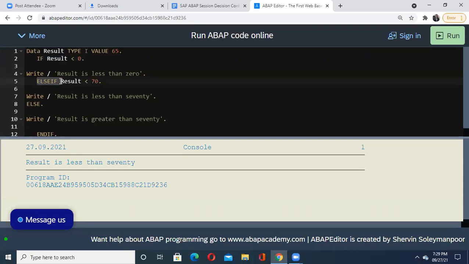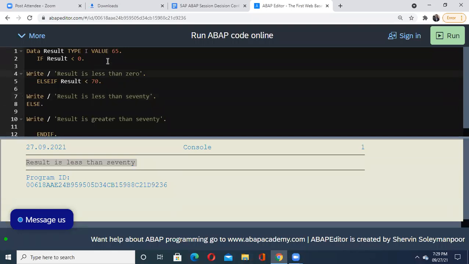You will check here whether result is less than 70. Obviously the value 65 is less than 70, so you are going to display this statement: result is less than 70. So this else if condition becomes true, and there is no need to go into the else part. You stop here itself.